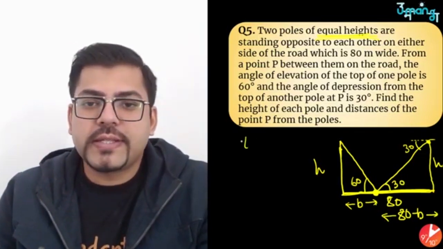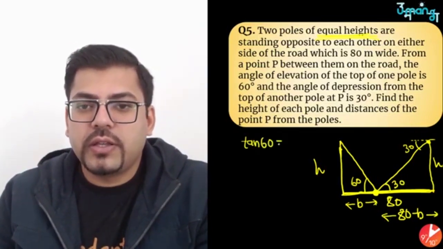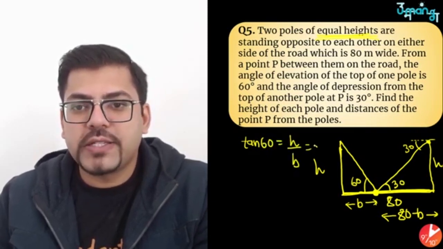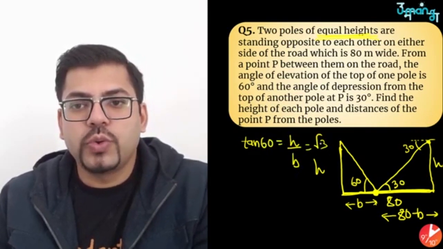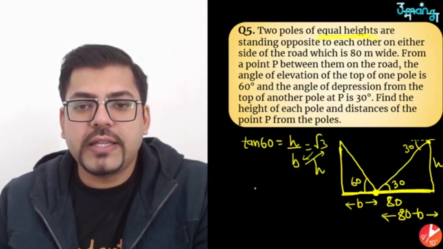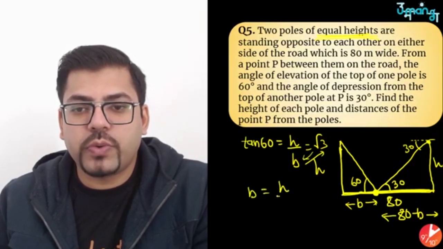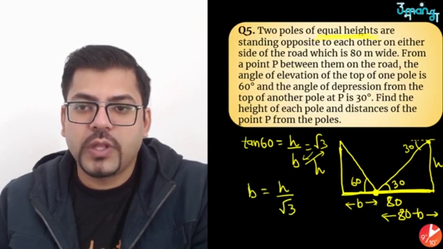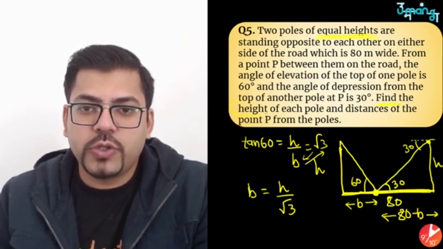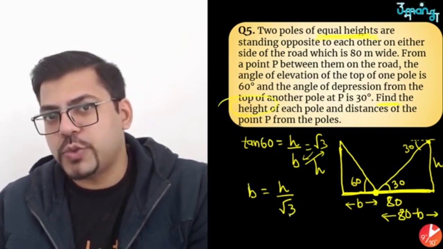Now what I'll do, this is tan 60, which is perpendicular upon base, h by b. So tan 60, you all know it's root 3. If you do a cross multiplication, send this to this side and this to this side, very easily you will get b equals h upon root 3. Correct? And we have to find what? The height of each pole. So we have to find h. So we got b equals h by root 3.